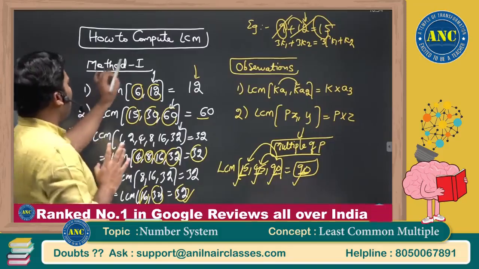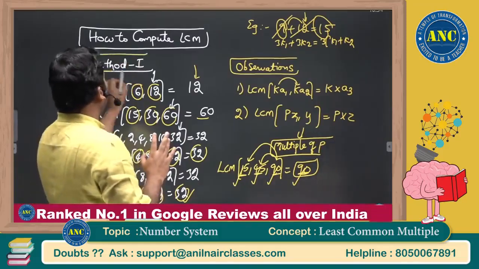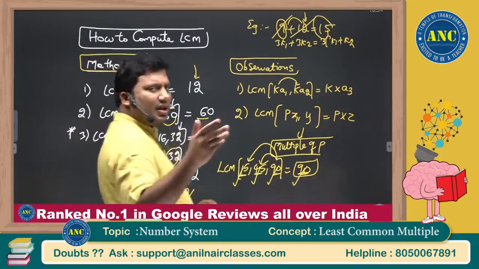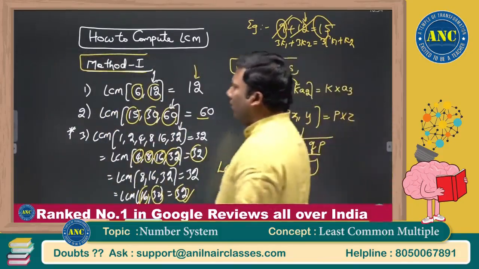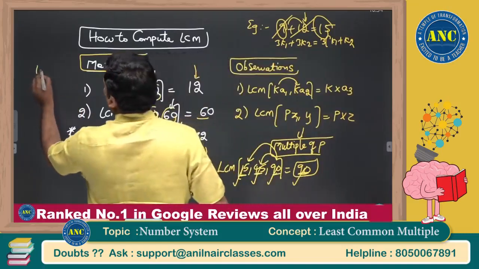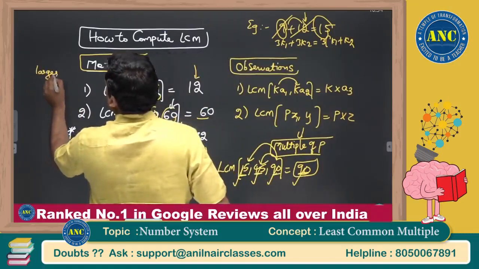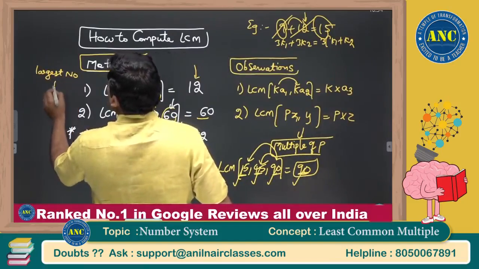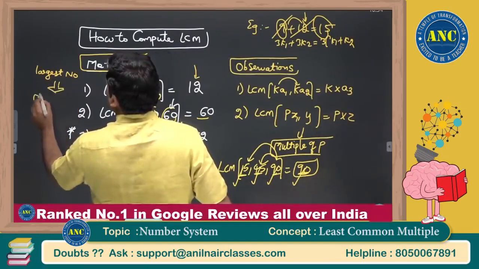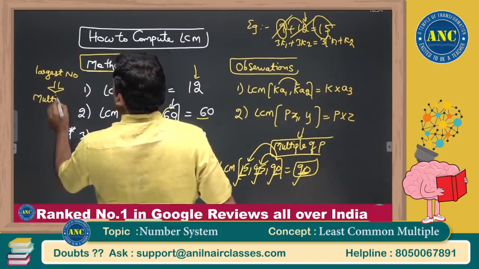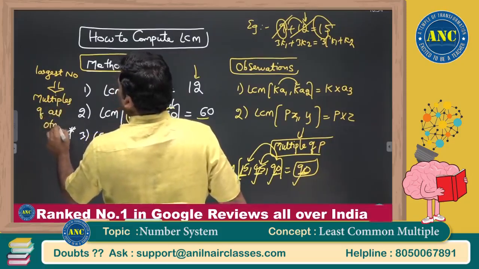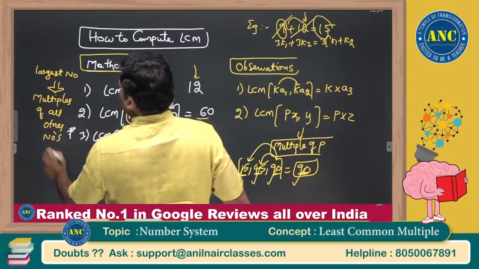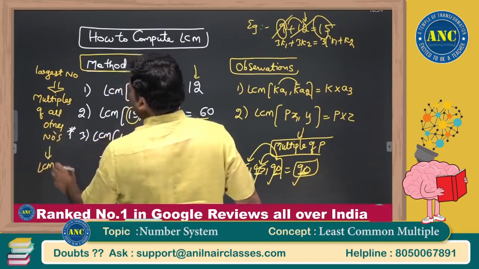Method number 1, introductory method. Simple case: if the largest number is a multiple of all the other numbers, then the largest number will be the LCM.